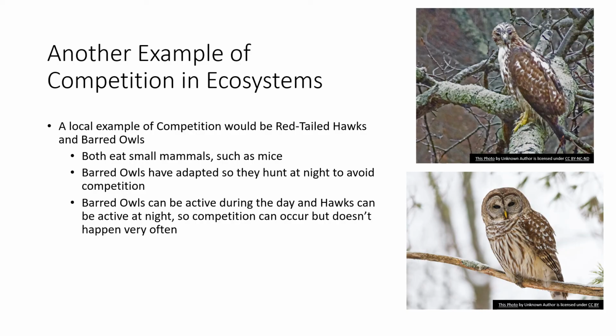That means that they've changed to the point where they can hunt at night so that they can avoid the competition, especially from other raptors, not just red-tailed hawks, but any other big birds of prey like bald eagles, golden eagles, or any type of large birds of prey. So barred owls have adapted to hunt at night in order to avoid that competition, because red-tailed hawks, bald eagles, and those other large birds of prey are often not very active at night.